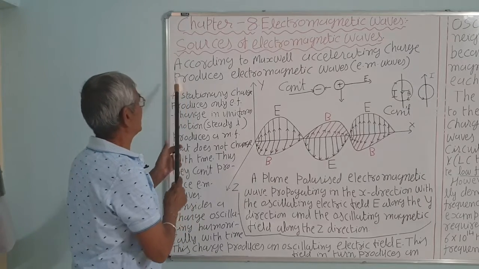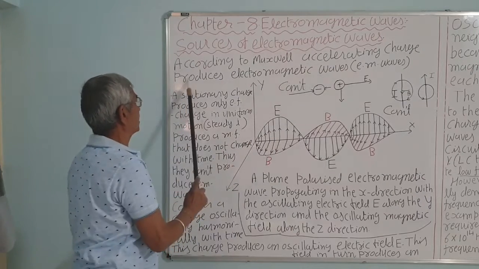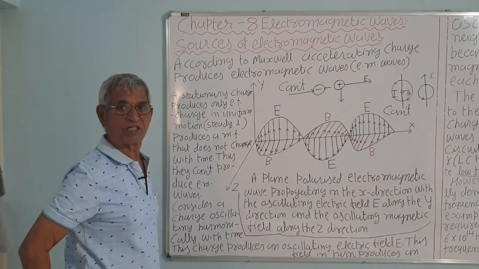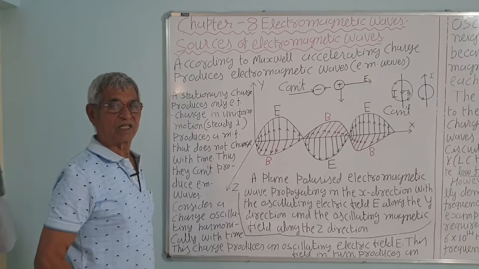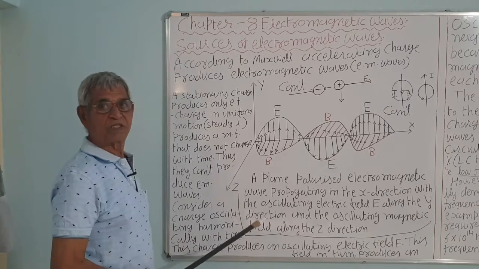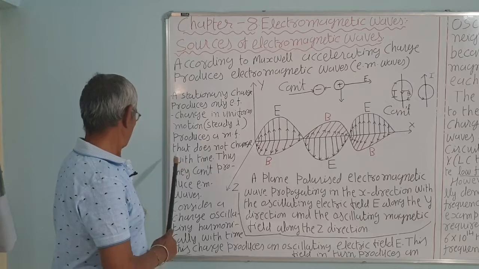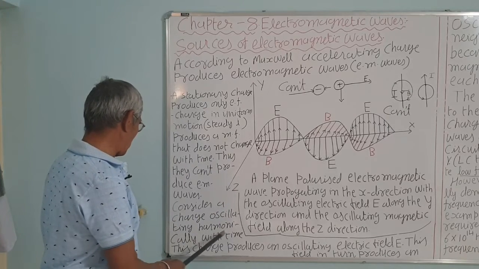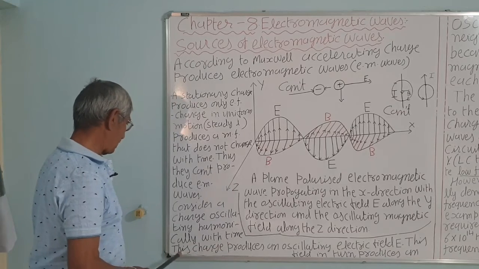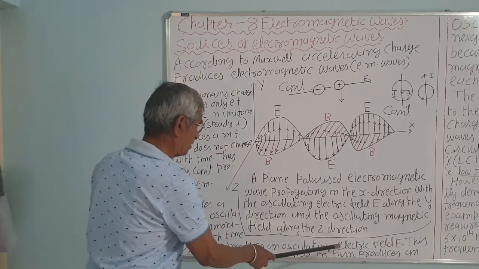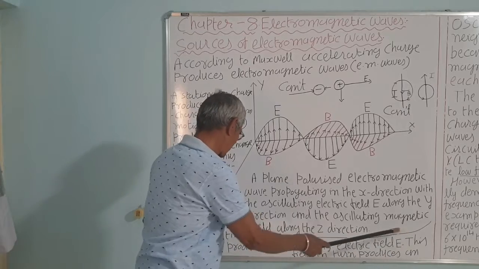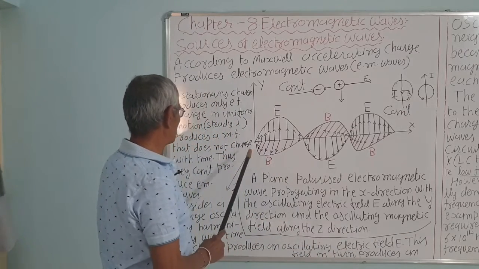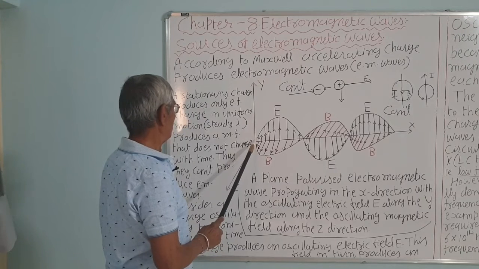So Maxwell said that an accelerating charge produces electromagnetic waves. That is what we have studied in the LC oscillation. Charge surges, that is accelerating charge, between the capacitor and the inductor. Correct? Consider a charge oscillating harmonically, SHM, with time. This charge produces an oscillating electric field E.